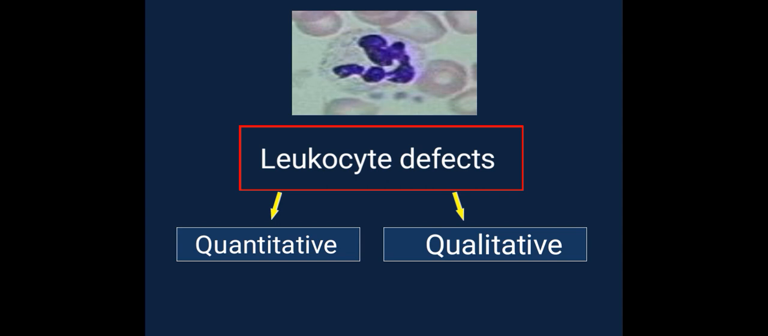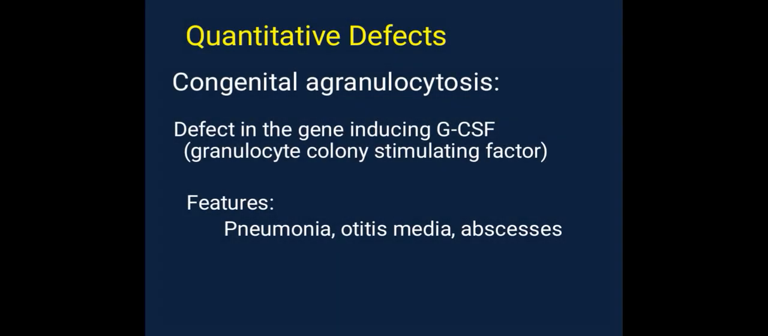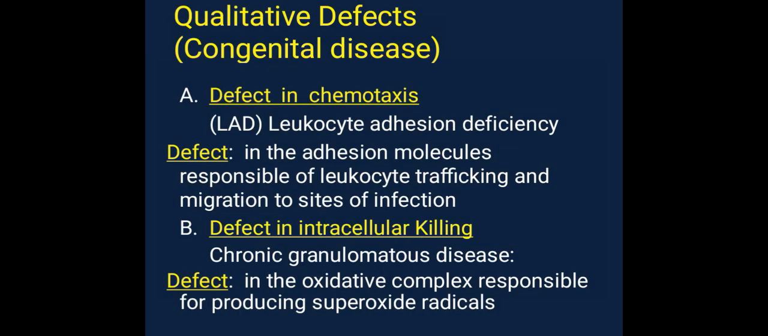Leukocyte defects: quantitative and qualitative. Quantitative means congenital granulocytopenia, defects in the gene including GCSF, granulocyte colony stimulating factor. Features: pneumonia, otitis media, abscesses. Then qualitative defects, congenital diseases. Defect in chemotaxis: LAD, leukocyte adhesion deficiency, a defect in the adhesion molecules responsible for leukocyte trafficking and migration to sites of infection. Then defect in intracellular killing.